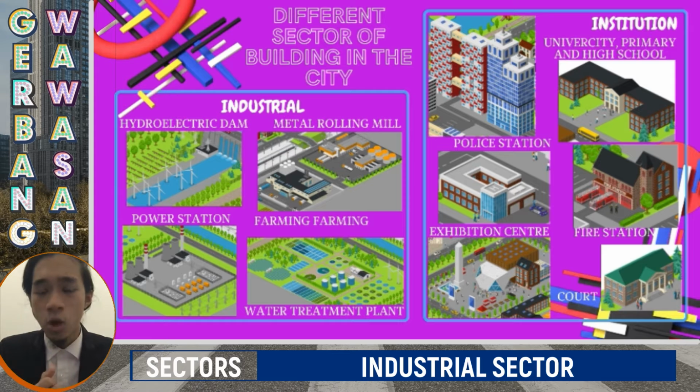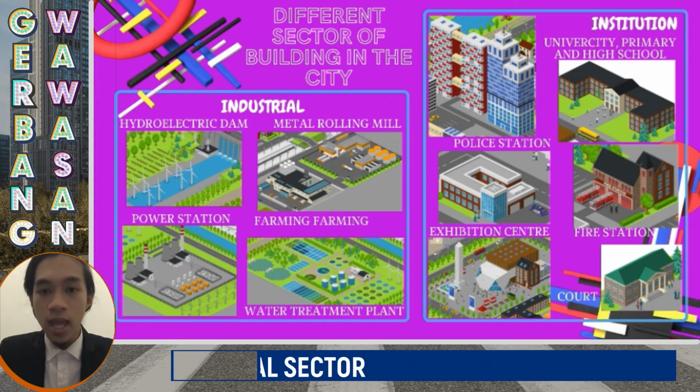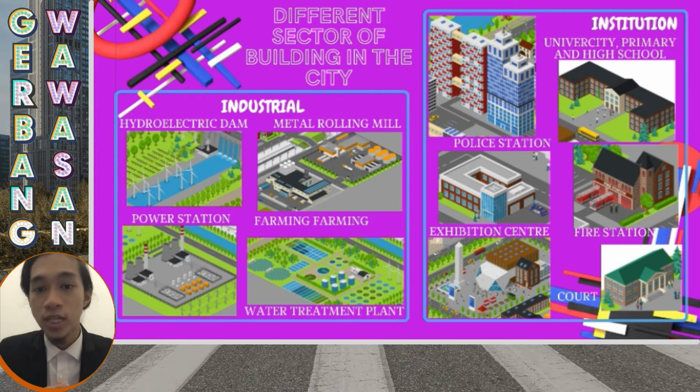On the right side of the picture, there is a metal rolling plant that produces and supplies metal, while on the left side is a farming factory that stores and produces food. The last building in the industrial sector is the water treatment plant that purifies and supplies water to the city.